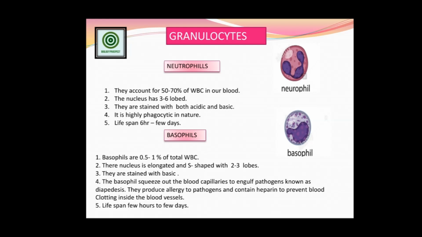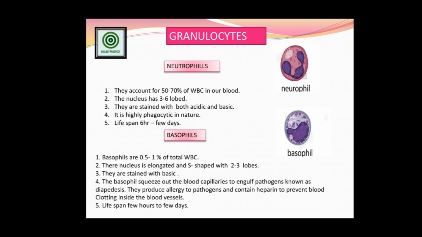Now for the total count of WBC, 50 to 70% of the WBC are neutrophils. So the neutrophils occupy the maximum space of WBC, that is 50 to 70% in our blood. The neutrophil's nucleus has 3 to 6 lobes, that means cleavages are created. You have seen the nucleus on the screen. These are neutrophils with 3 lobes of the nucleus. This is the blue colored nucleus part. Sometimes 4, 5 or 6 lobes can also be seen.